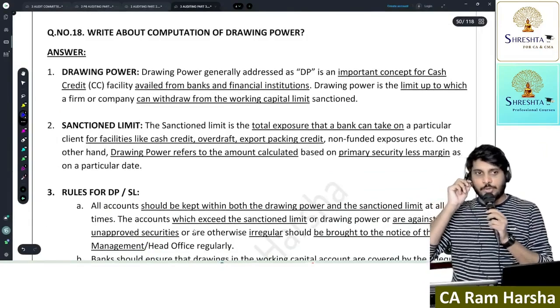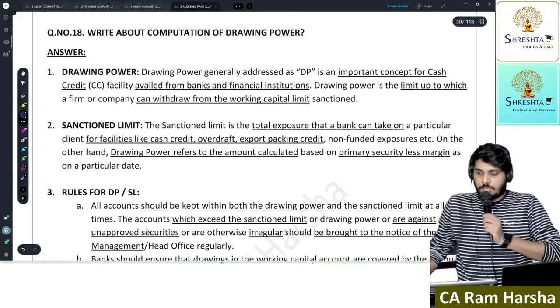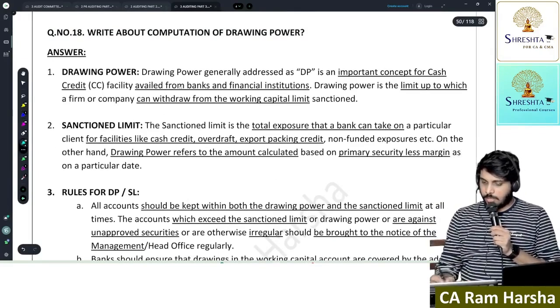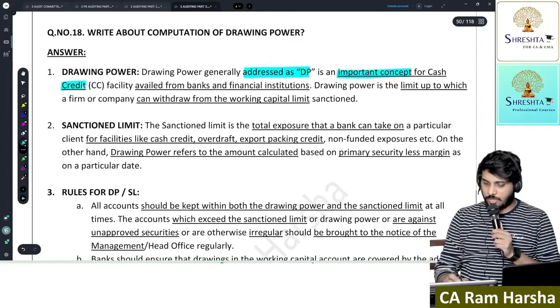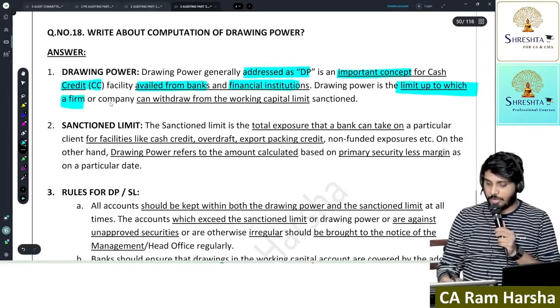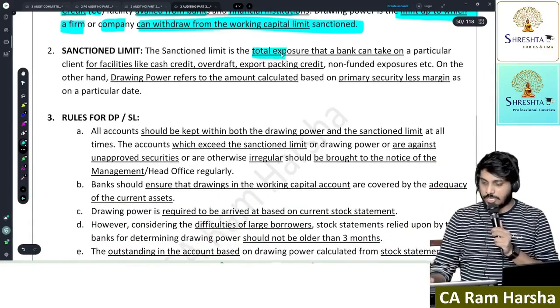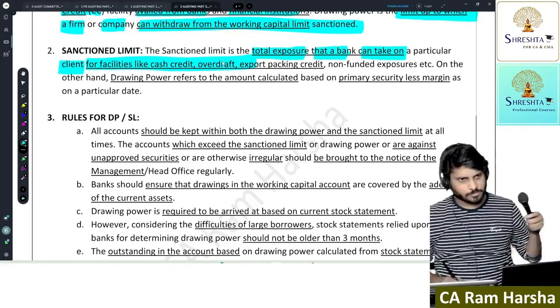So how to compute drawing power? First of all, what is drawing power? Drawing power is generally addressed as DP and is an important concept for cash credit facility which is obtained from banks and FIs. So drawing power is the limit up to which a firm or company can withdraw. What is sanction limit? It is the total exposure that a bank can take upon a particular client for OD, export packing credit, non-funded exposure, etc.